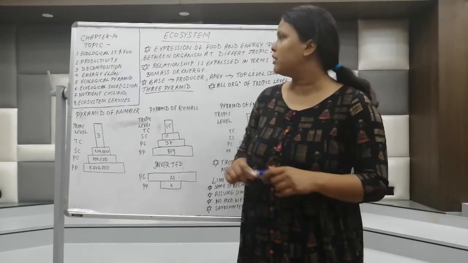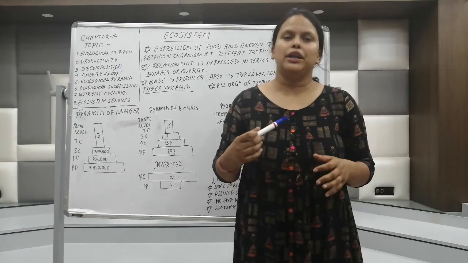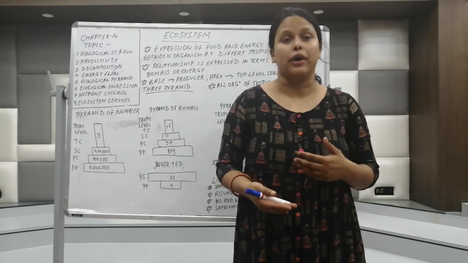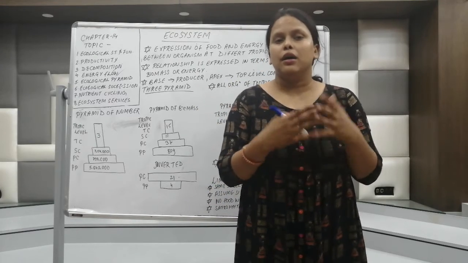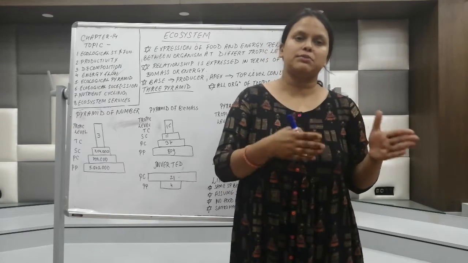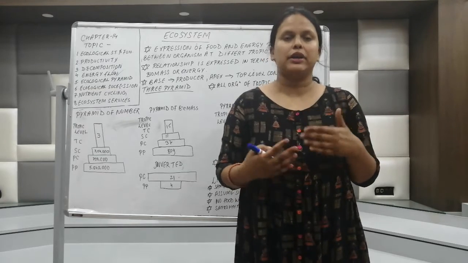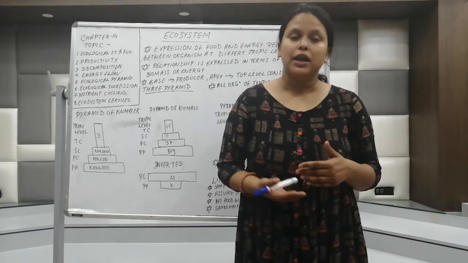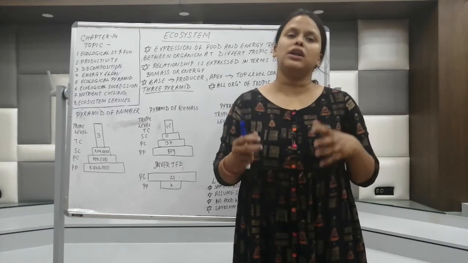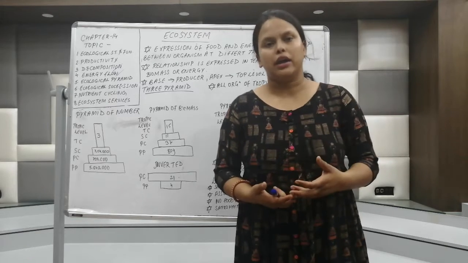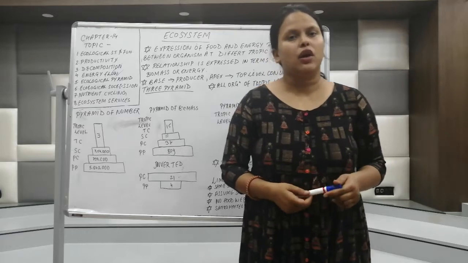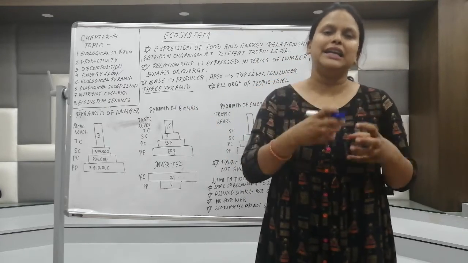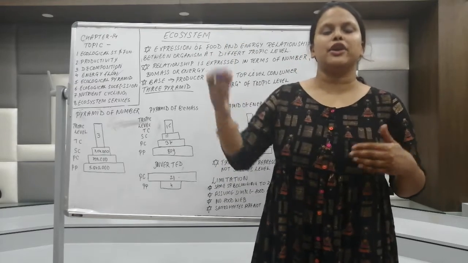We are in chapter number 14, ecosystem. We talked about the structure and the function of an ecosystem. In that we read about a pond ecosystem. We dealt with productivity: what is gross primary productivity, what is net primary productivity, and what is the importance of these productivities in the different trophic levels. Then we talked about decomposers and their role in our ecosystem. In the last video, we even talked about energy flow, how this energy flow is unidirectional and how heat is lost at each and every trophic level.